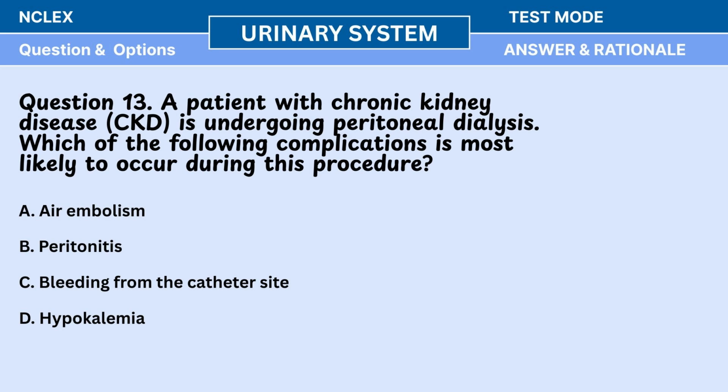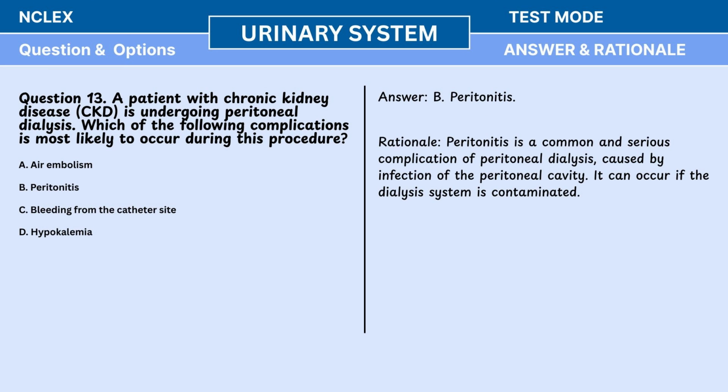Question 13. A patient with chronic kidney disease (CKD) is undergoing peritoneal dialysis. Which of the following complications is most likely to occur during this procedure? A. Air embolism. B. Peritonitis. C. Bleeding from the catheter site. D. Hypokalemia. Answer: B. Peritonitis. Rationale: Peritonitis is a common and serious complication of peritoneal dialysis caused by infection of the peritoneal cavity. It can occur if the dialysis system is contaminated.